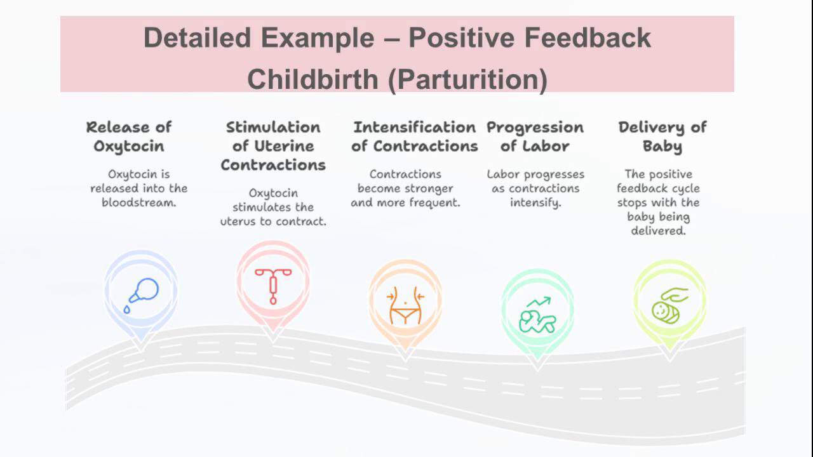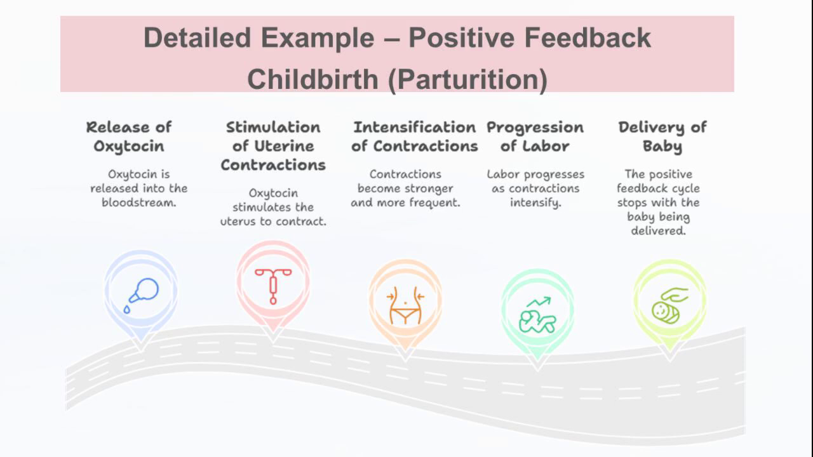Now, let us consider positive feedback using childbirth as an example. When labor begins, stretching of the cervix stimulates sensory receptors, which send signals to the hypothalamus. The hypothalamus instructs the posterior pituitary gland to release oxytocin.